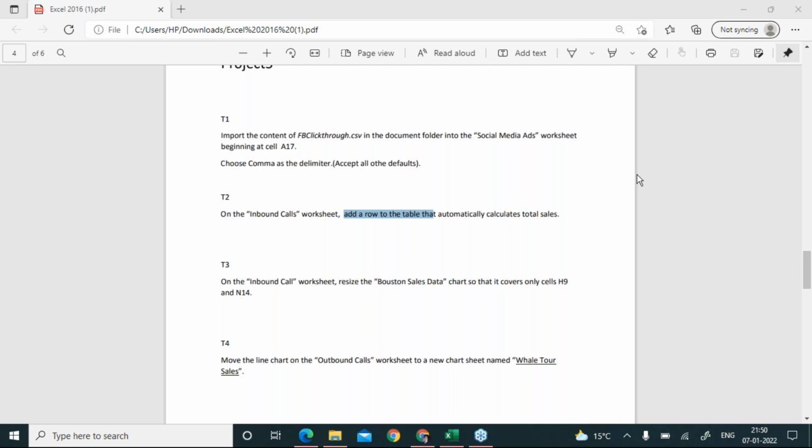Okay, let's see how it's going to happen. It says on the inbound calls worksheet, resize the Boston sales data chart so that it covers only cells H9 to N14. Fine.